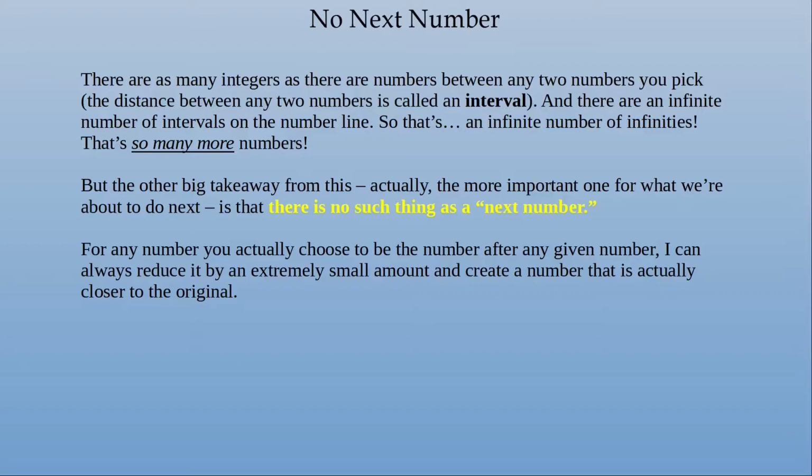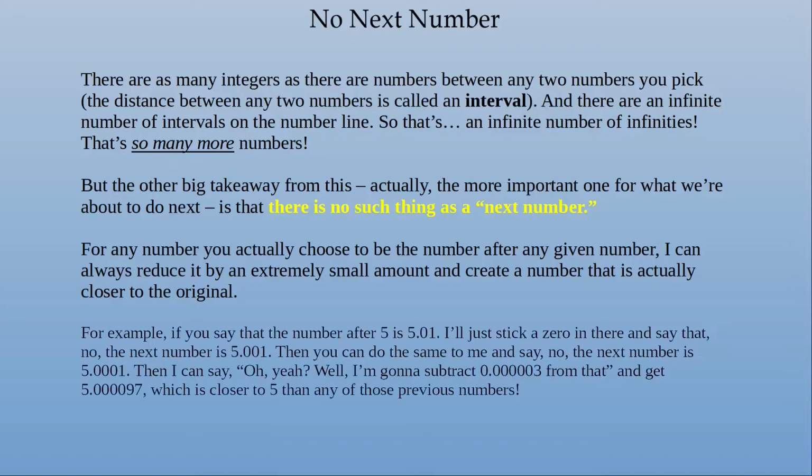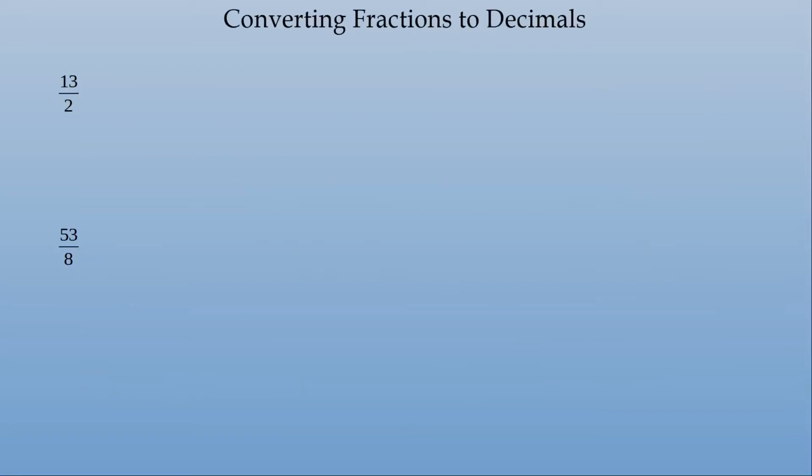For any number you actually choose to be the number after any given number, I can always reduce it by an extremely small amount and create a number that's closer to the original. For example, if you say that the number after 5 is 5.01, I'll just stick a 0 in and say that no, the next number is 5.001. Then you can do the same to me and say no, the next number is 5.00001. And then I can say, oh yeah, well I'm going to subtract 0.000003 from that and get 5.000097, which is closer to 5 than any of those previous numbers. Okay.